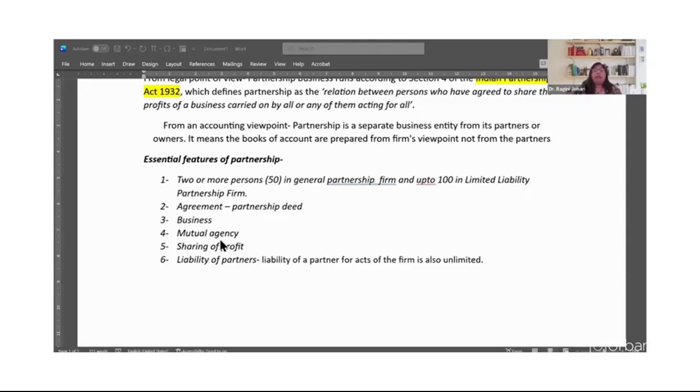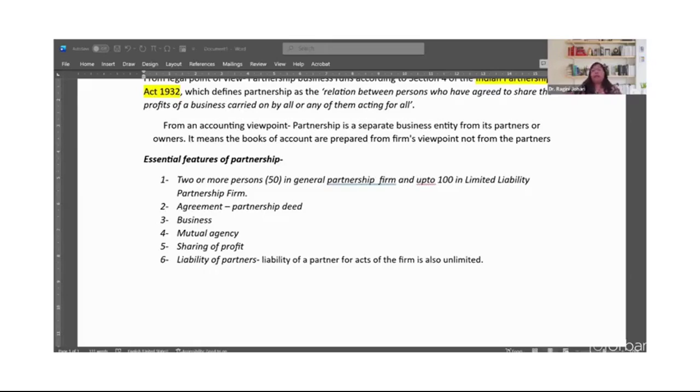Then we have another feature, which is mutual agency. Mutual agency means that all the partners are responsible for each other's business, right? That is, the business of partnership concern may be carried on by all the partners or any of them acting for all. Now, this particular statement has two important implications.